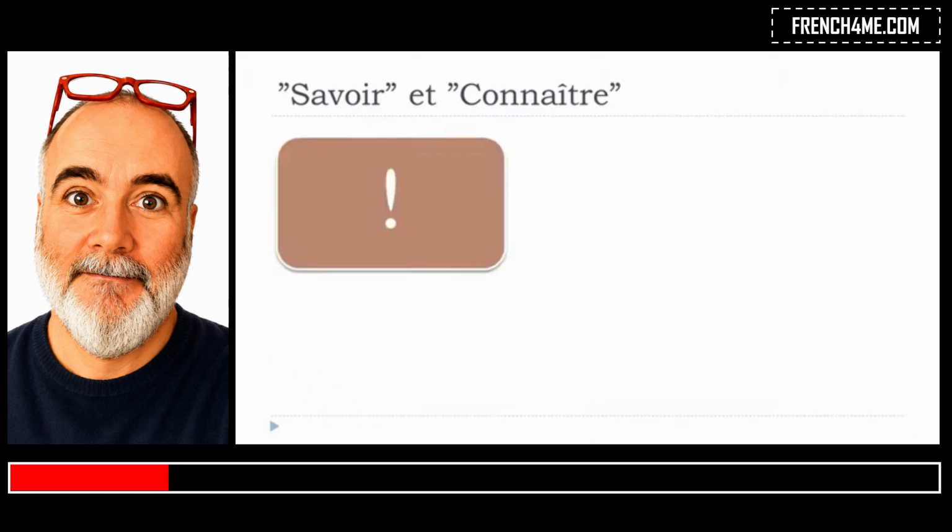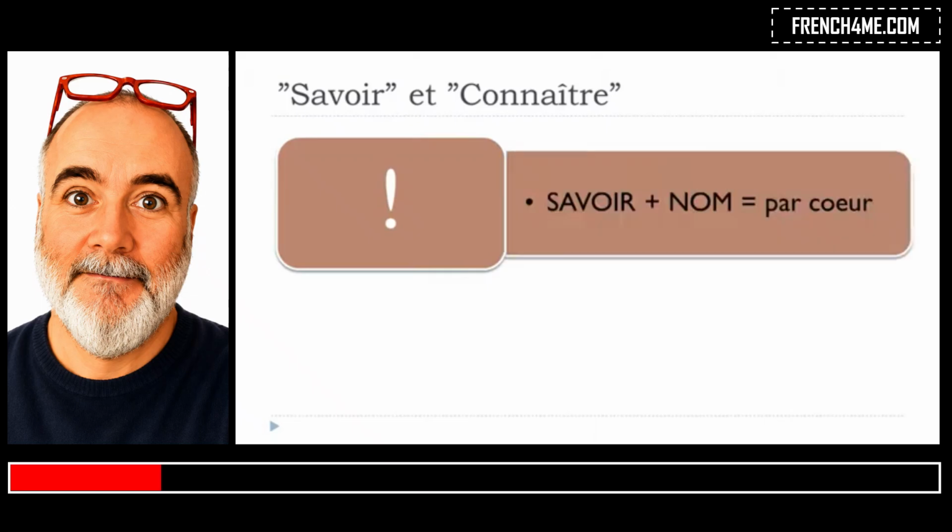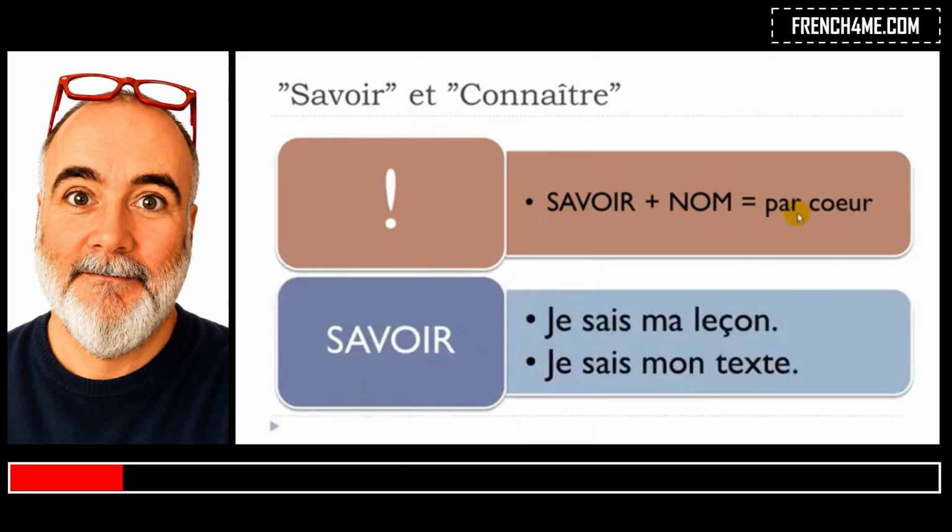But of course, there is one exception. The exception is savoir plus a noun. You will use this structure only if you want to introduce this concept that we call in French par cœur, so by heart. Let's see one example.